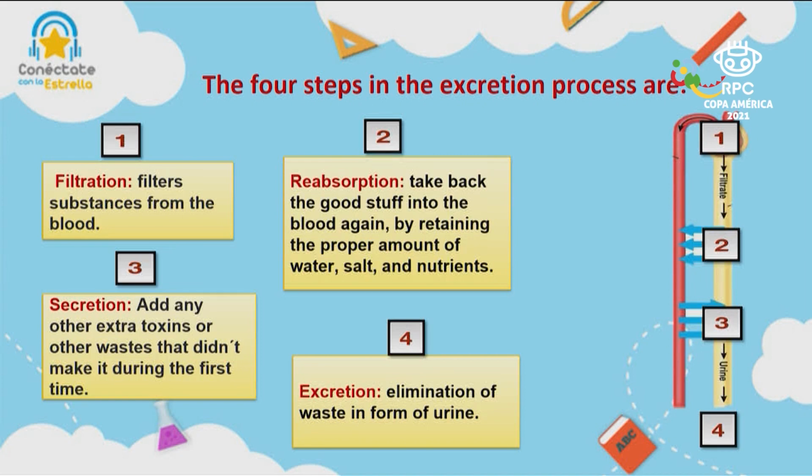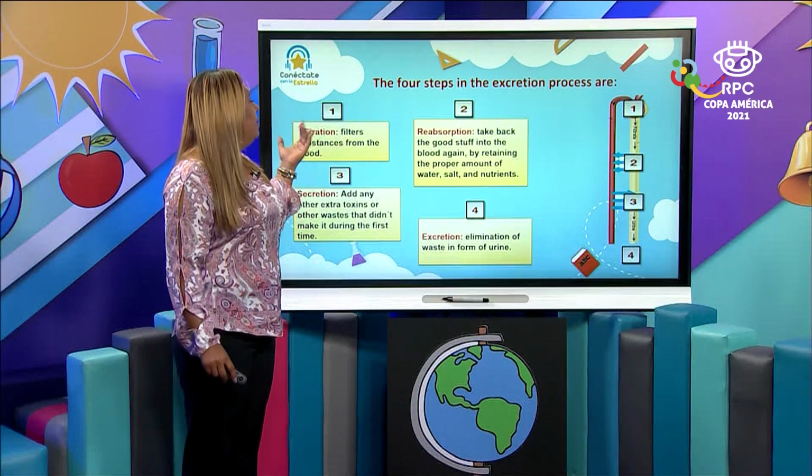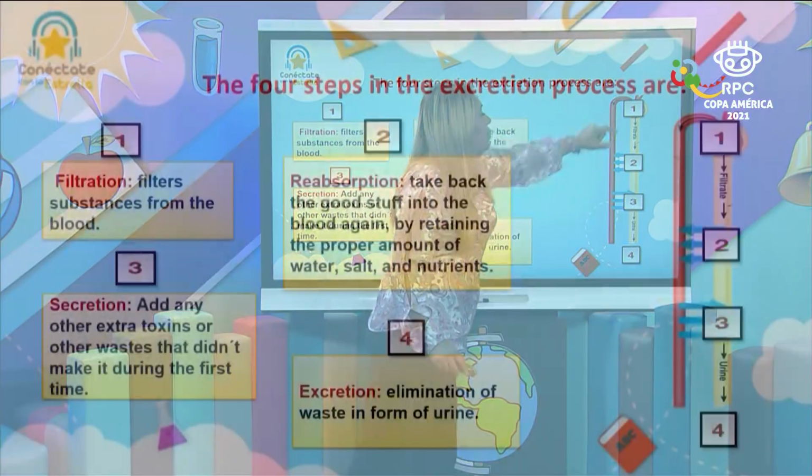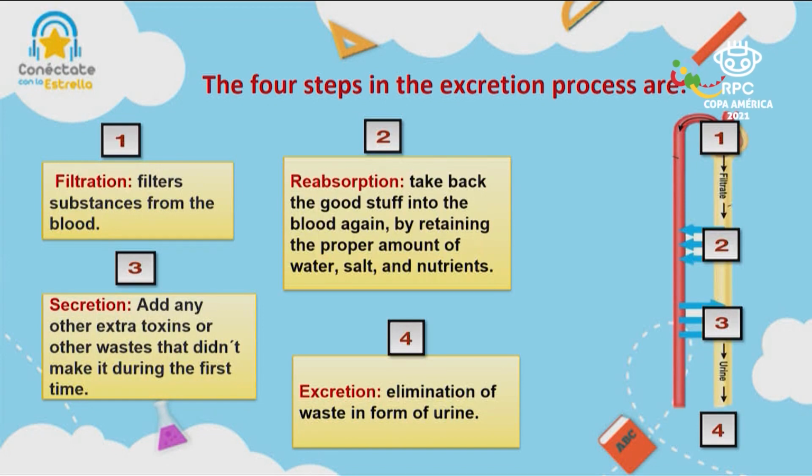In the diagram, we have 1, 2, 3, and 4, just to show you the way it works. Remember, filtration occurs in that part of the excretory system. Okay? As it explains, the blood is filtered by the kidneys.